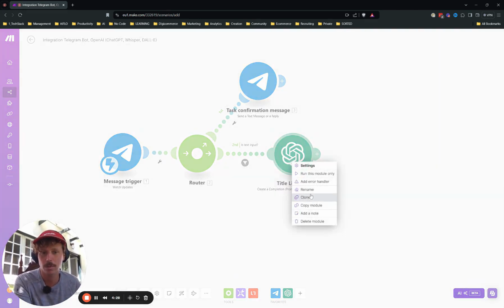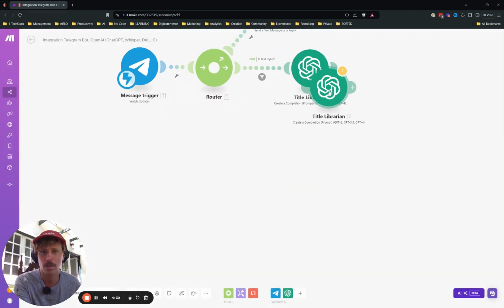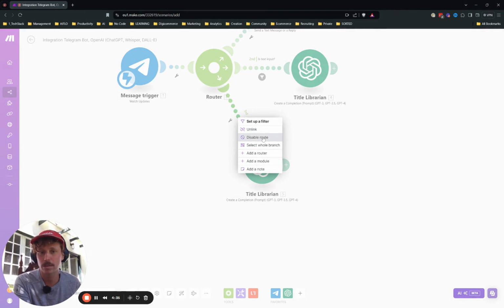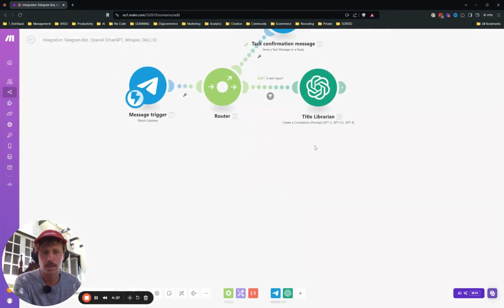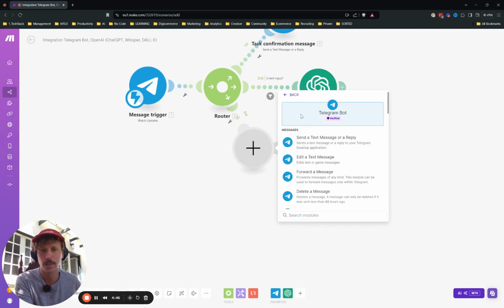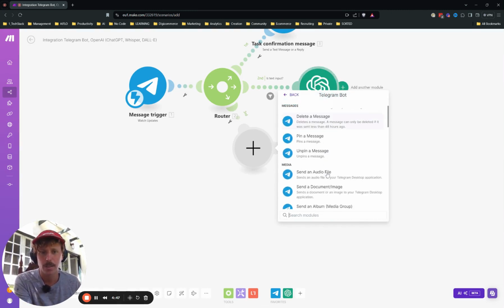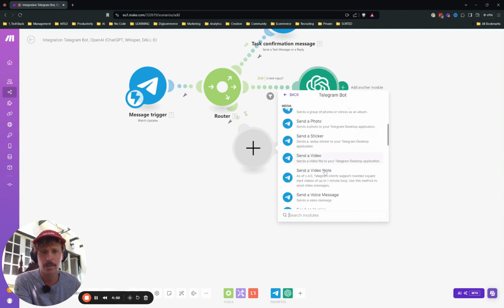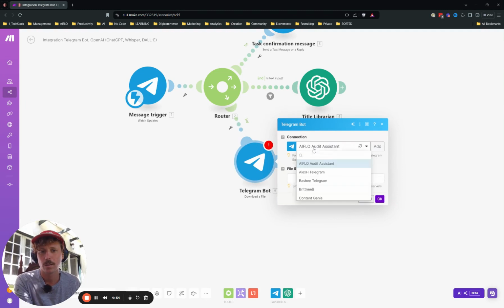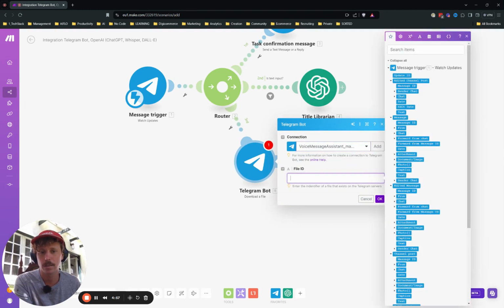If there is not, we will just clone this for... oh yeah, the filter doesn't clone. So I need to delete it. In case it's a voice message, we need to download the audio first to be able to process it later. So what we do is, where is it? Download a file. So we take our assistant and the file ID we would need to double check.